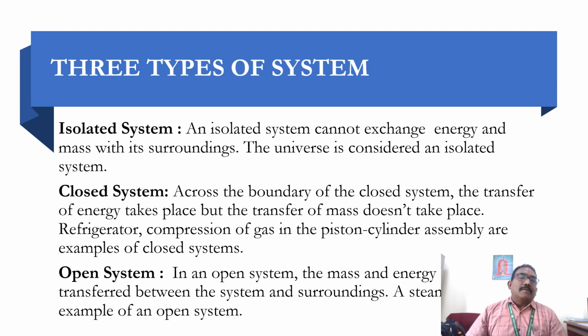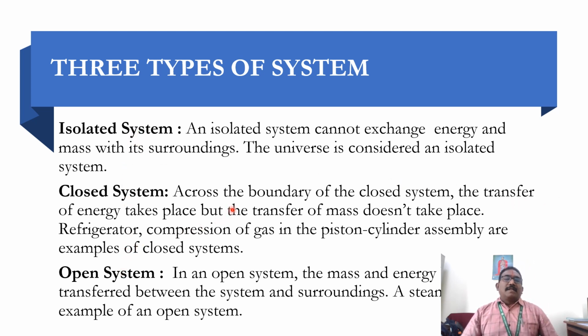Now, what are the types of thermodynamic system? There are three types: isolated system, closed system, and open system. Now we discuss one by one.